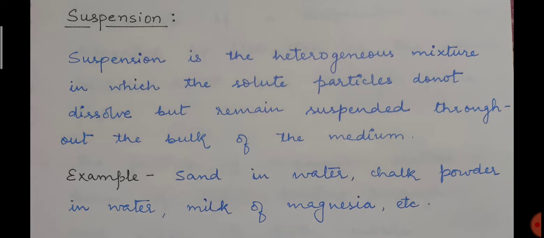First of all, its definition. So suspension is the heterogeneous mixture in which the solute particles do not dissolve but remain suspended throughout the bulk of the medium. So in the definition of suspension, the most important point is that it is a heterogeneous mixture, which means that it is not having uniform composition throughout.